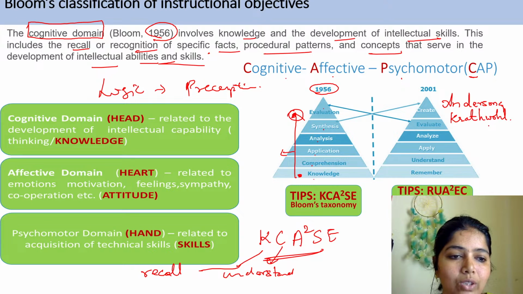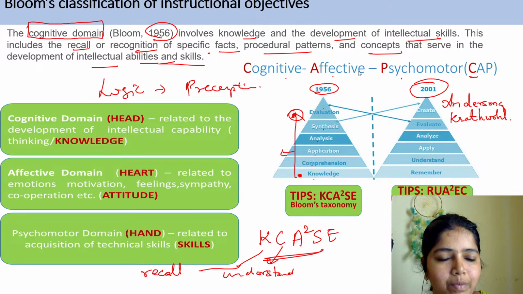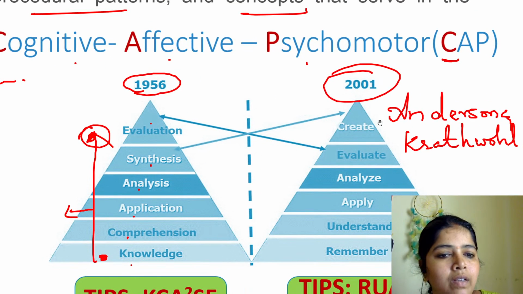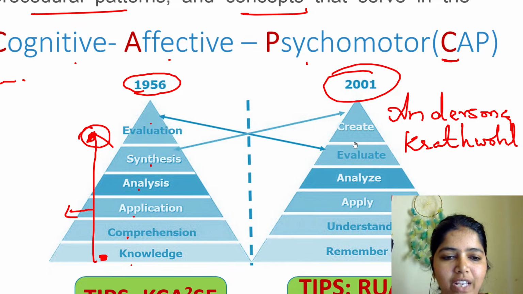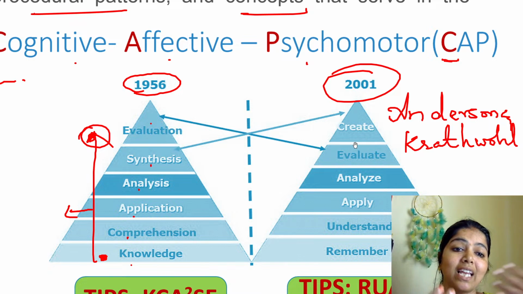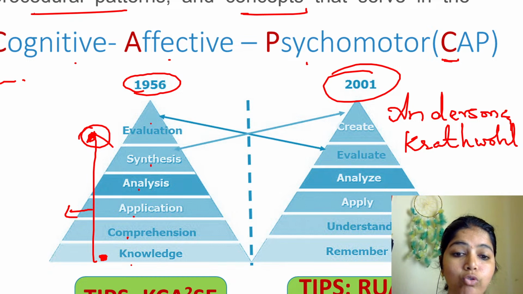So Anderson and Krathwohl are the persons who made some suggestions of change in the year 2001. What happened is the uppermost two levels, create and evaluate, have been interchanged. I'll just zoom in a minute. Evaluate and create, a new model that was proposed by Anderson and Krathwohl in the year 2001.